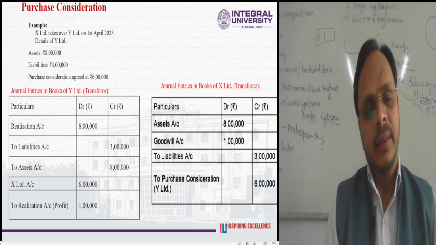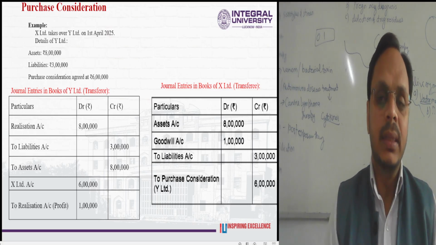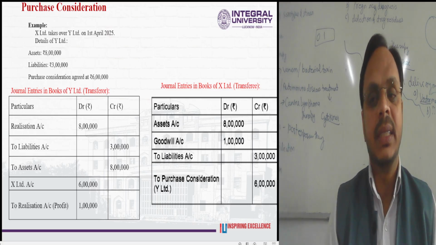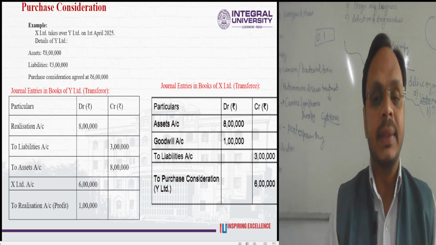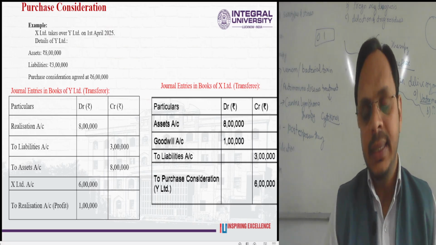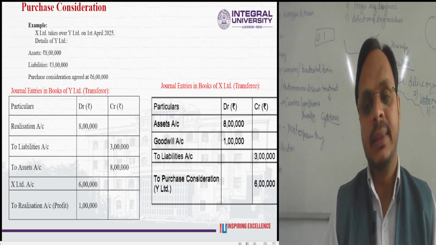Similarly, the journal entry will also be passed in the books of the transferee company. So assets amounting to rupees 8 lakh, liabilities amounting to rupees 3 lakh, and goodwill amounting to rupees 1 lakh, to the purchase consideration, as just discussed, amounting to rupees 6 lakh.